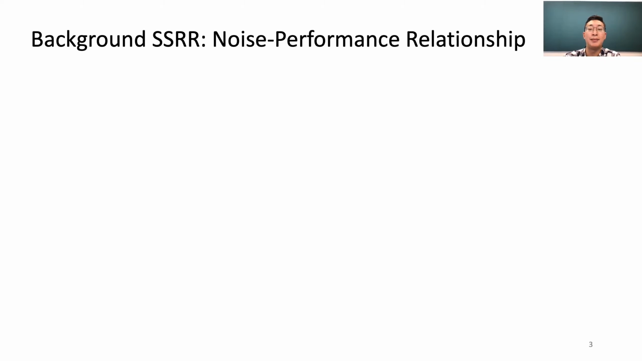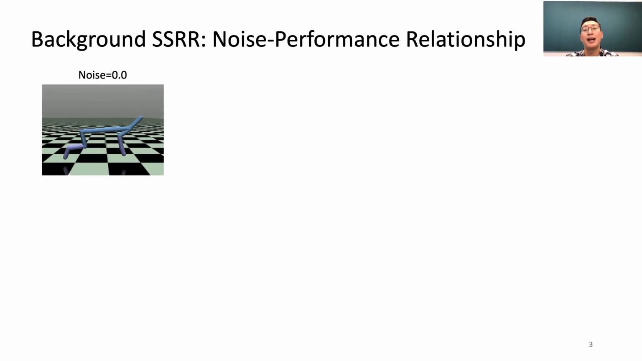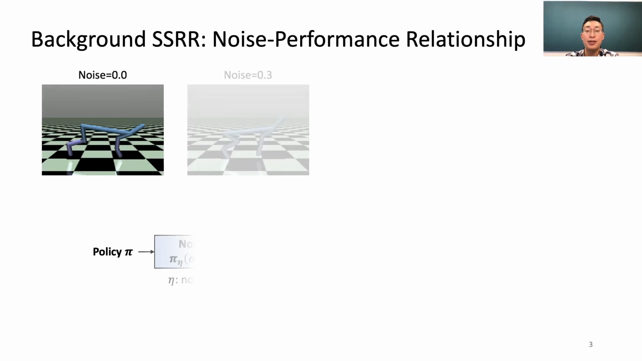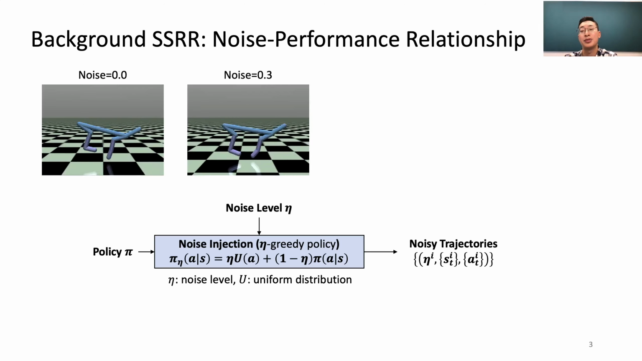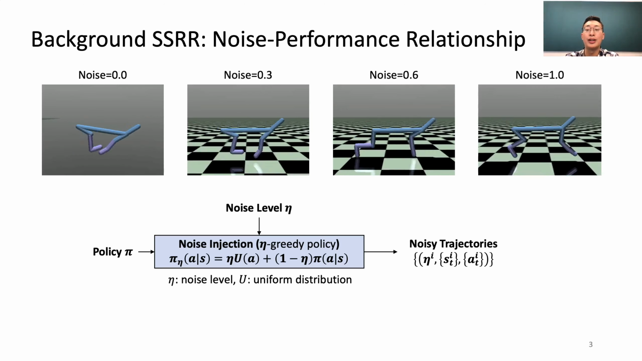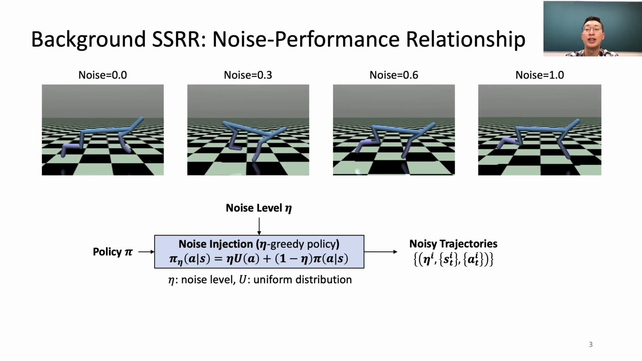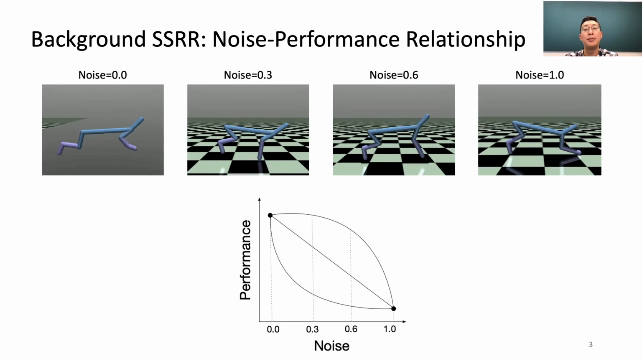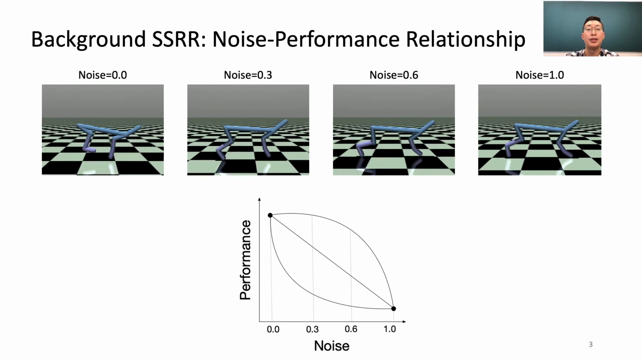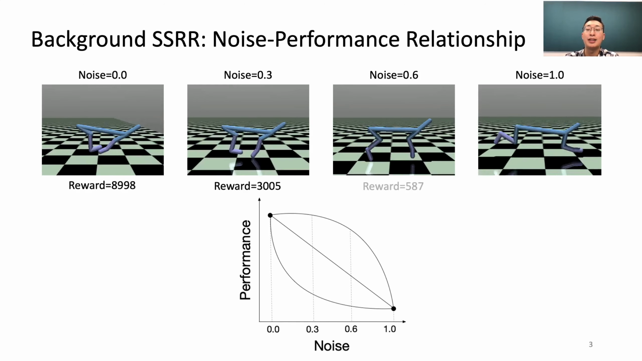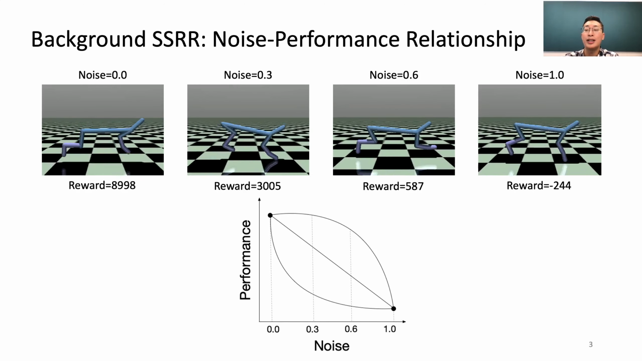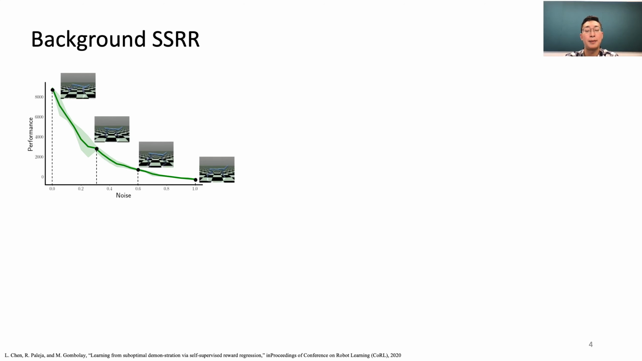Our previous algorithm SSRR works to learn from suboptimal demonstration. Let me explain first what noise performance relationship is as a background for SSRR. Here is an optimal policy on half cheetah. If we inject noise into the policy, the performance will drop. And with more and more noise injected, the performance becomes worse and worse. But how does the performance degrade with varying noise levels? If we plot the corresponding noise performance data points, we could obtain a noise performance relationship.